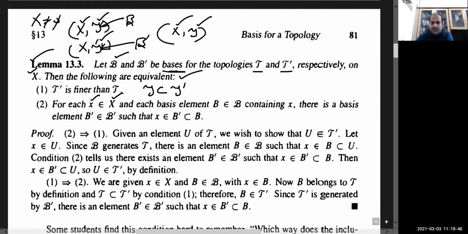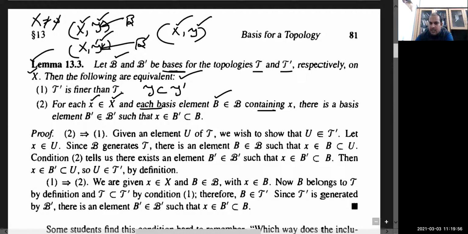We need to show that T dash is finer than T. Then for each x in X and each basis element B in B containing x, there is a basis element B dash from the collection generating the topology T dash, such that x belongs to B dash and B dash is contained in B.